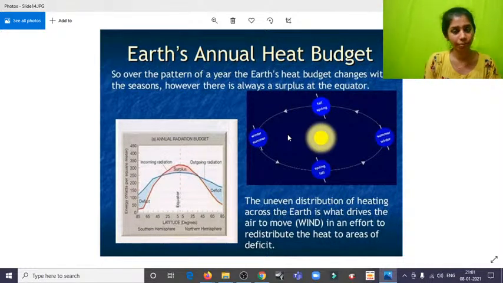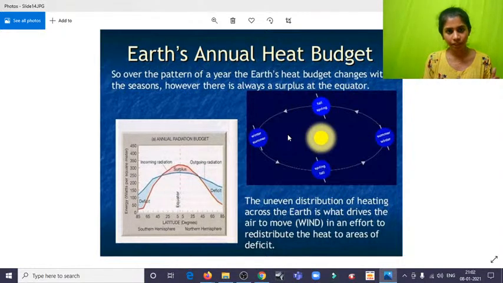I cannot take examples like Himachal Pradesh, Shimla and Delhi during the winter seasons, because we have the influence of the Himalayan mountains. Because of the Himalayan mountains only, it's cold over there. Otherwise, since we are closer to the equator, there is no chance for us to have any form of cold climate over here during the winter seasons.